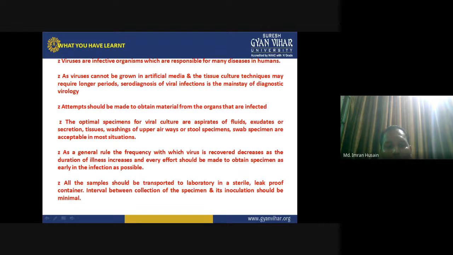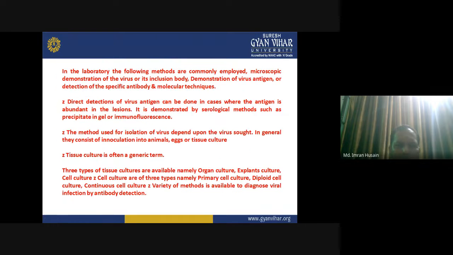The samples should be transported to the laboratory in a sterile, leak-proof container. The interval between collection of specimens and its inoculation should be minimal. So, in the laboratory, the following methods are commonly employed: microscopic demonstration of virus and its inclusion body, demonstration of virus antigen or detection of specific antibody, and molecular techniques.